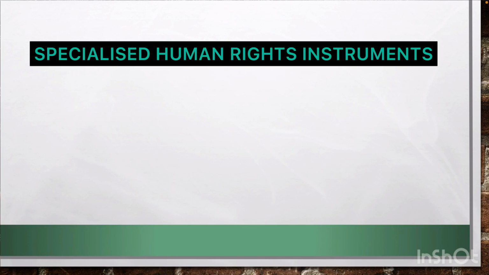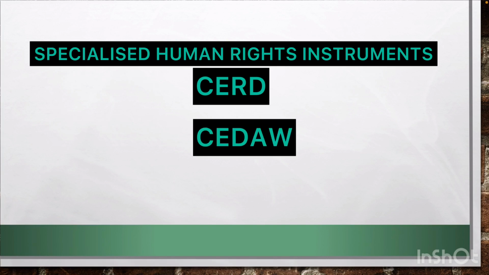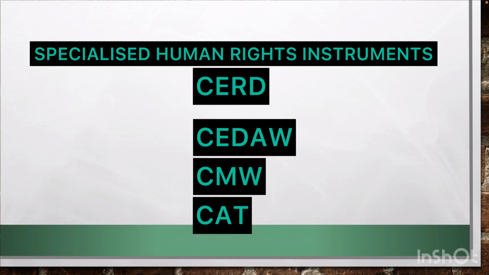Specialized Human Rights Instruments, where we have the International Convention on the Elimination of all forms of racial discrimination, International Convention on the Elimination of all forms of discrimination against women. Then we have International Convention on the Elimination of discrimination against migrant workers and their families. Then we have the last one, which is Convention against torture or other cruel, inhuman, or degrading treatment.